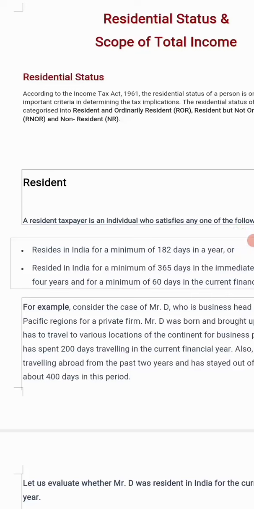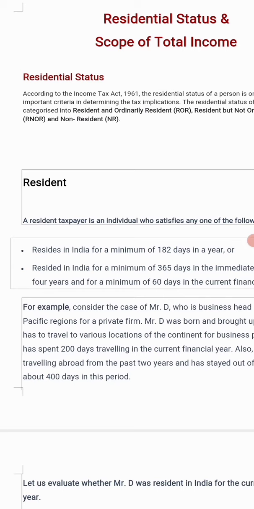This is the summary of the residential status. A resident taxpayer is an individual who satisfies these conditions. As explained, resident in India for a minimum of 182 days in a year. The year for this purpose is considered from 1st April onwards up to 31st March every year.